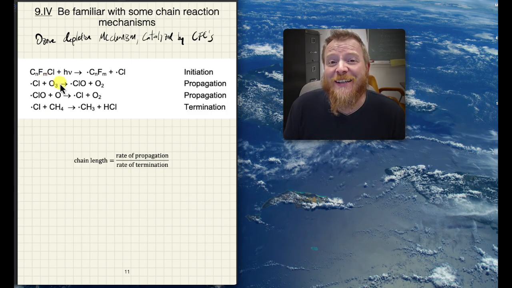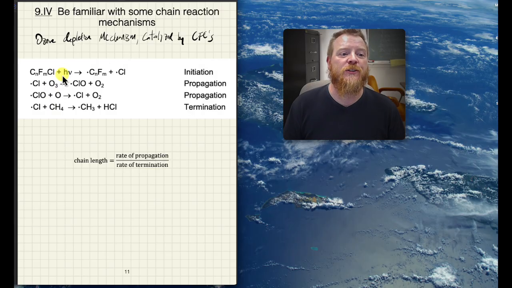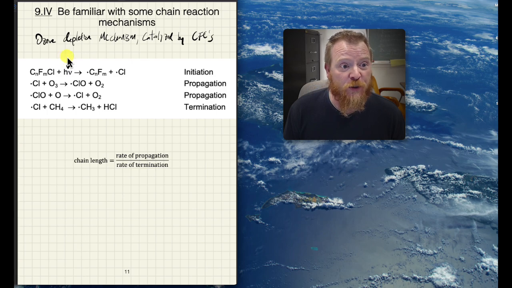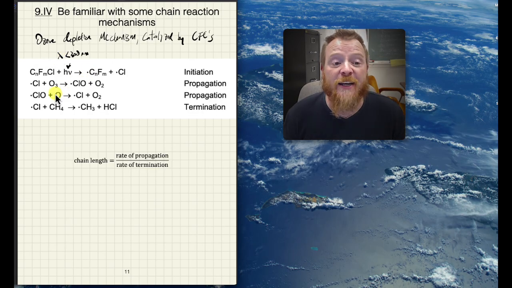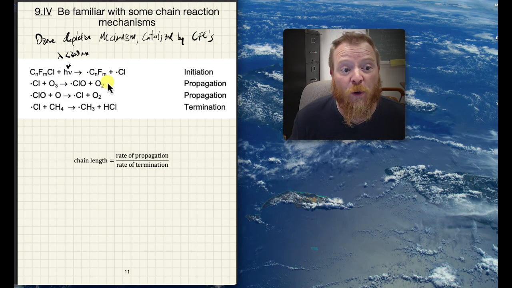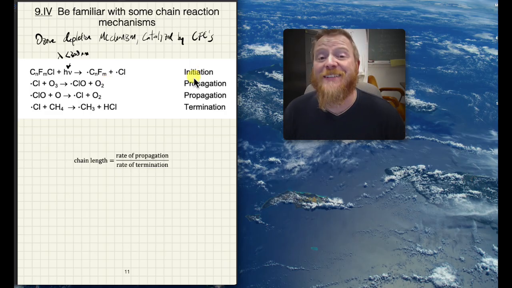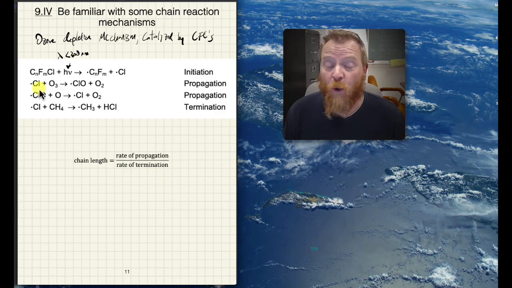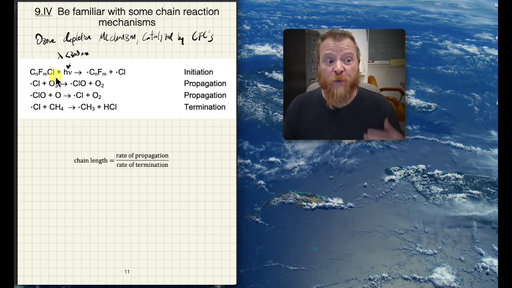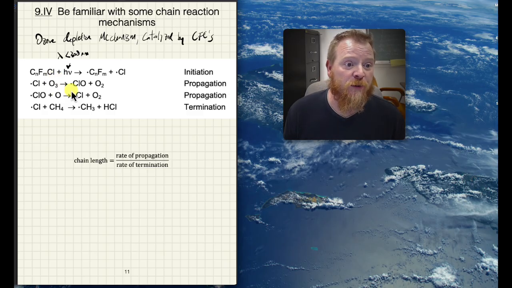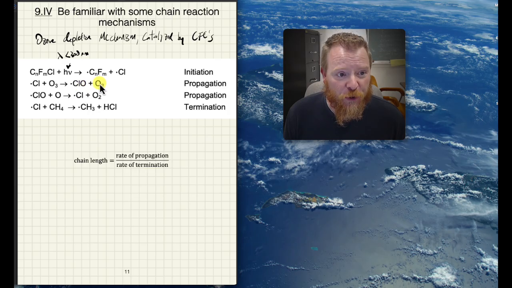Those things are very stable until they reach a certain altitude where you've got light that's super energetic, so that's smaller than around 300 nanometers or so. That is energetic enough to pop off a chlorine radical, and that creates the initiation step in this chain mechanism. Now that chlorine radical can react with ozone present in the upper atmosphere in the ozone layer and make the hypochlorite radical and an O2.